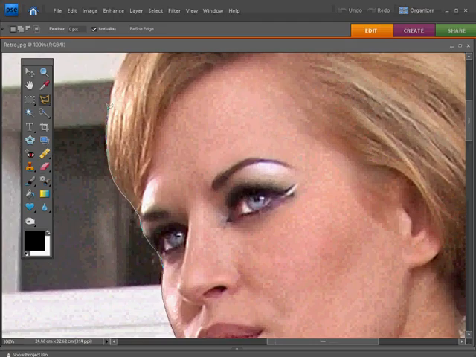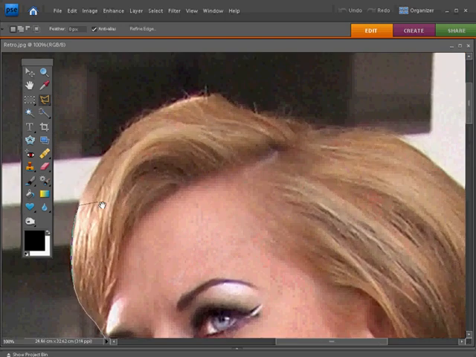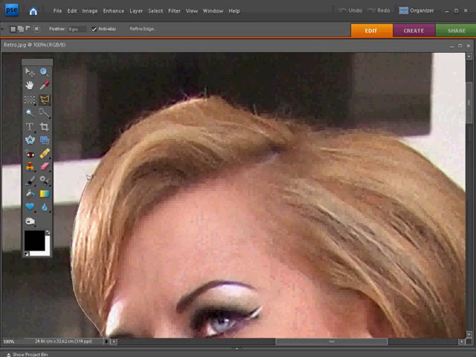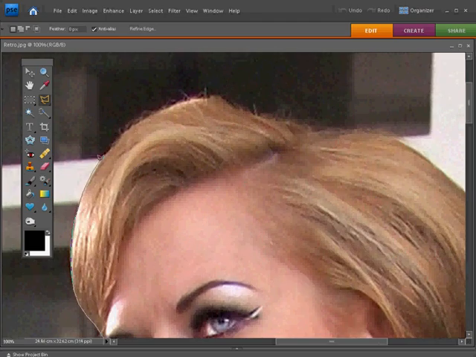Don't leave too many pixels between your individual clicks, or the selection will look a little bit jagged, especially around the hair here. We want it to be nice and smooth, so we're just creating a really nice accurate selection as we go.